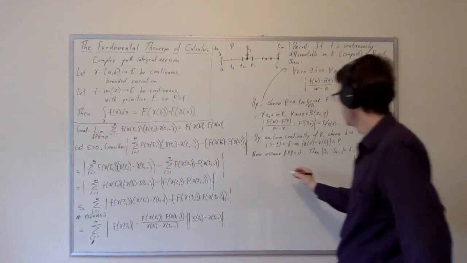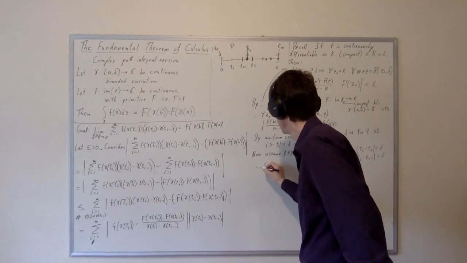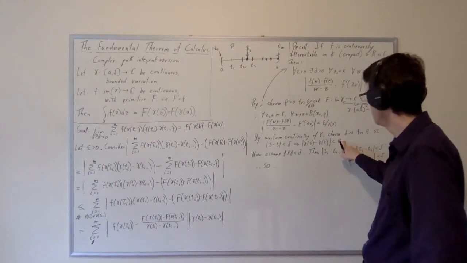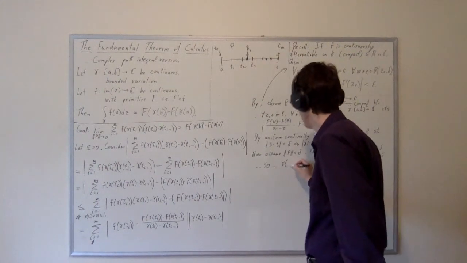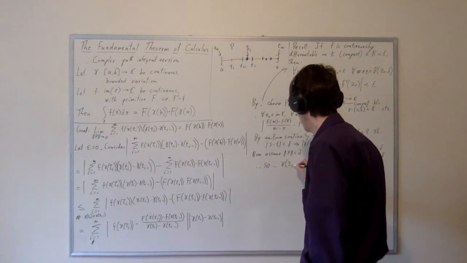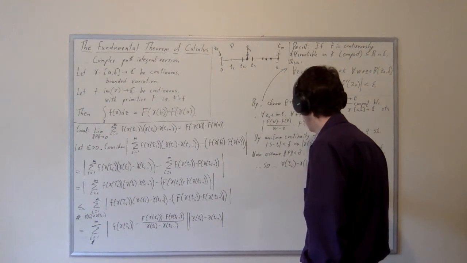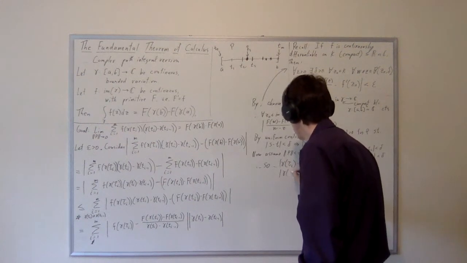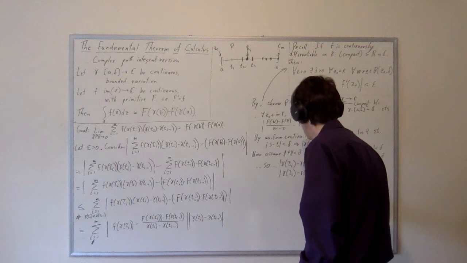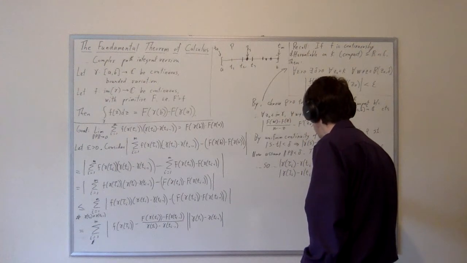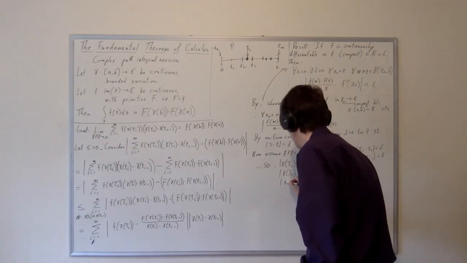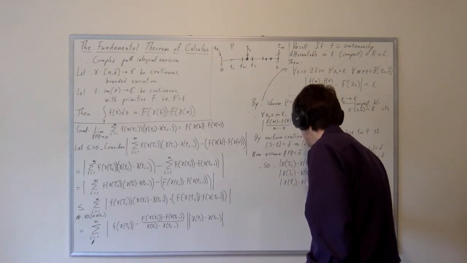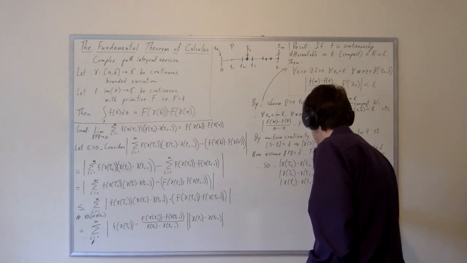That means that when we apply gamma to them, we get the distance between them less than rho. So gamma of tau i minus gamma of ti is going to be less than rho. And furthermore, gamma of tau i minus gamma of ti minus 1 is less than rho. And furthermore, we don't actually need this last one, but gamma ti minus gamma ti minus 1 is also going to be less than rho.